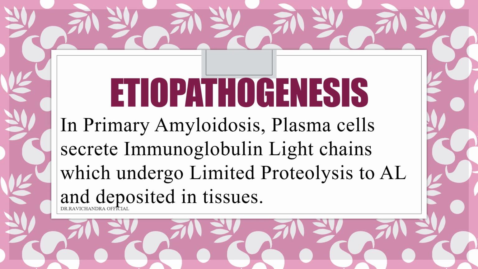In primary amyloidosis, plasma cells will secrete immunoglobulin light chains, which will undergo limited proteolysis to AL chains and amyloid AL and be deposited in the tissues. Remember, primary amyloidosis, AL protein, limited proteolysis, immunoglobulin light chains.